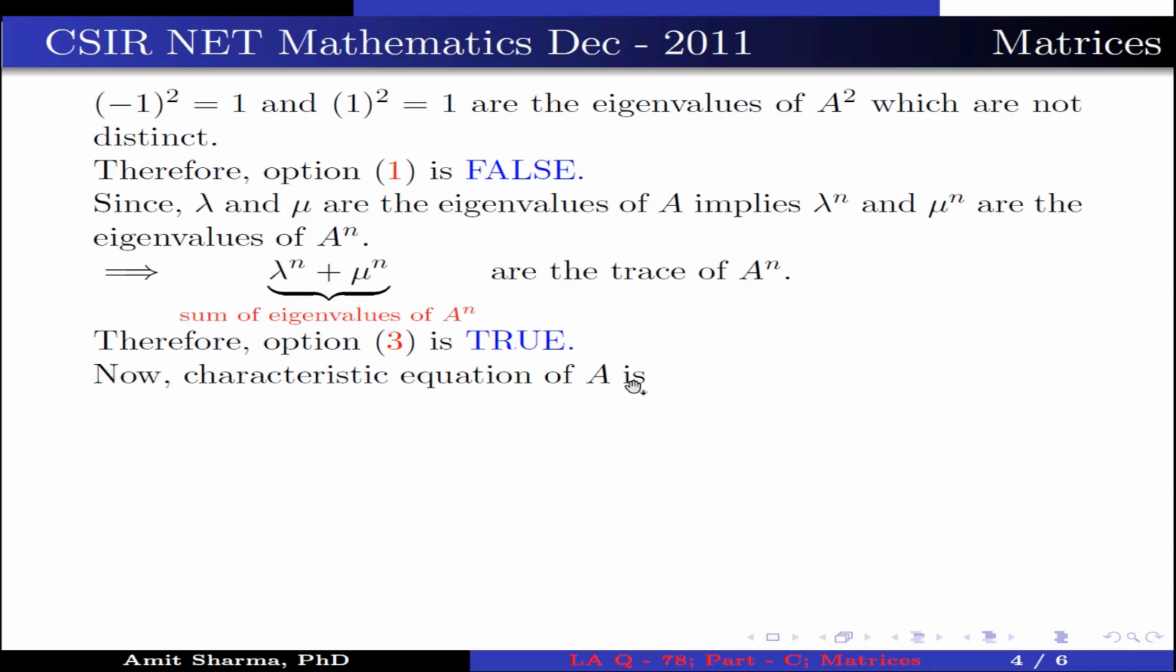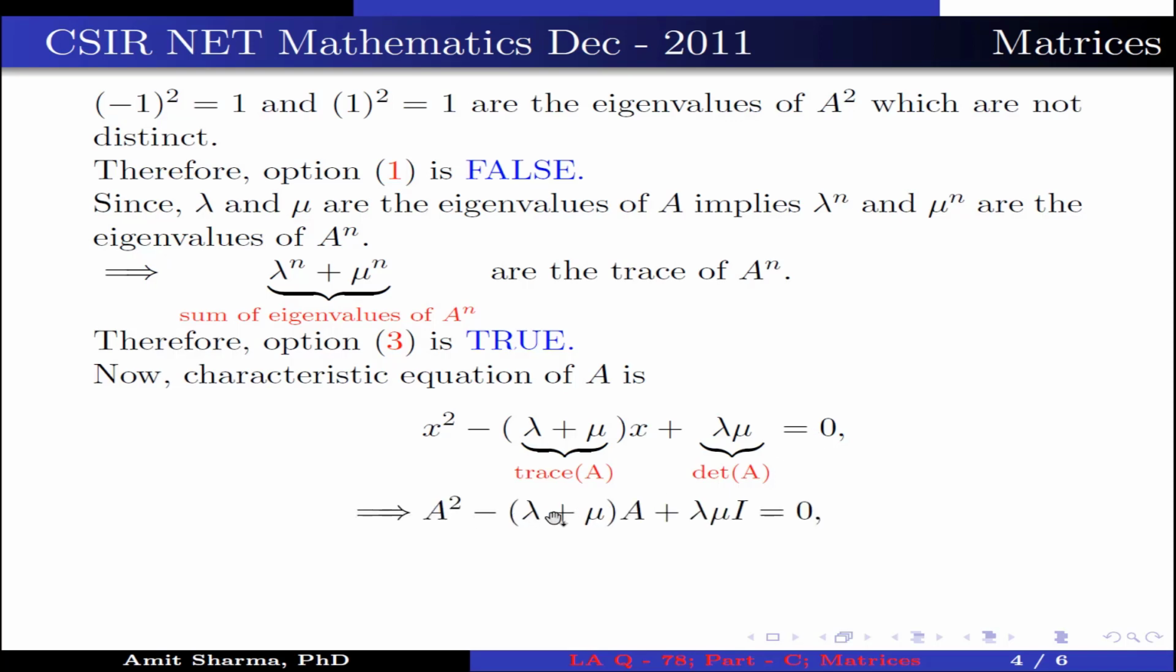Now, the characteristic equation of A is x square minus (lambda plus mu), which is the trace of A, into x plus lambda mu, which is the determinant of A, is equal to 0. Now we know that every square matrix satisfies its characteristic equation. This implies A square minus (lambda plus mu) into A plus lambda mu into I is equal to 0, which is further written as A square is equal to (lambda plus mu) into A minus lambda mu into I. Now multiplying A on both sides, we get A cube is equal to (lambda plus mu) into A square minus lambda mu A into I.